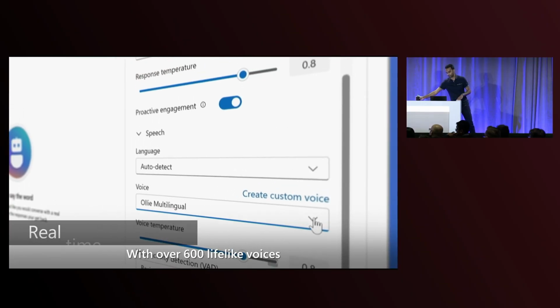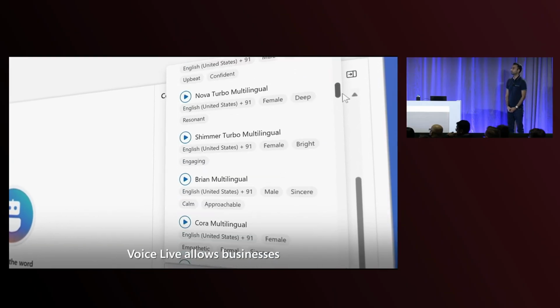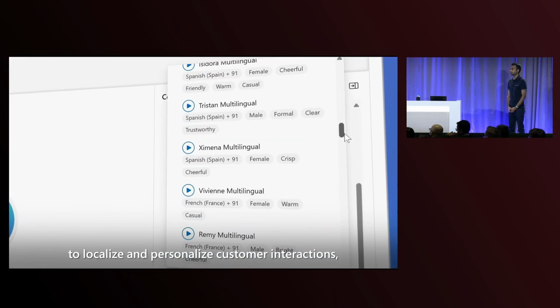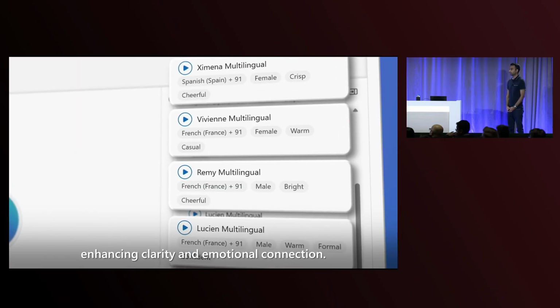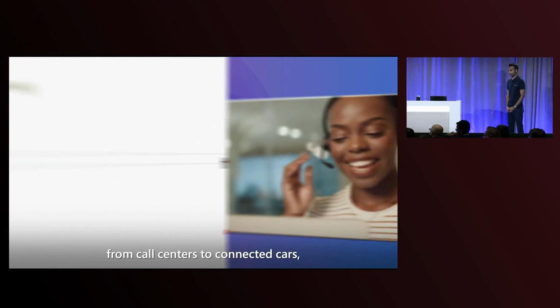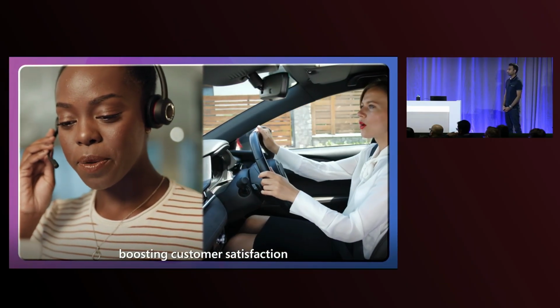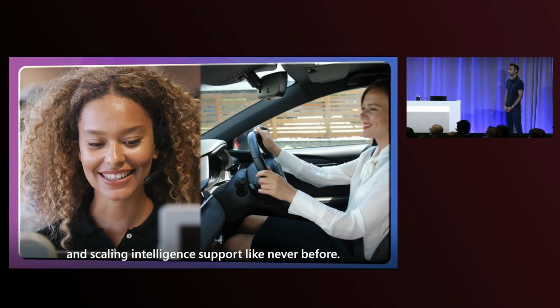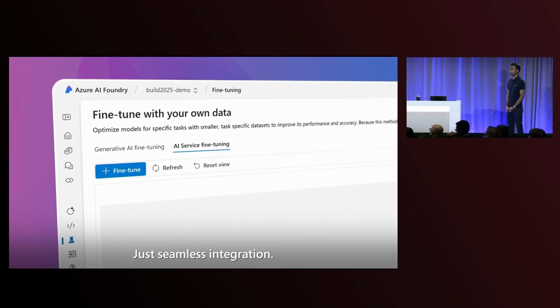With over 600 lifelike voices and 151 languages and locales, Voice Live allows businesses to localize and personalize customer interactions, enhancing clarity and emotional connection. A single API unlocks speech-to-speech magic from call centers to connected cars, boosting customer satisfaction and scaling intelligence support like never before. No delays, no chaos, just seamless integration.